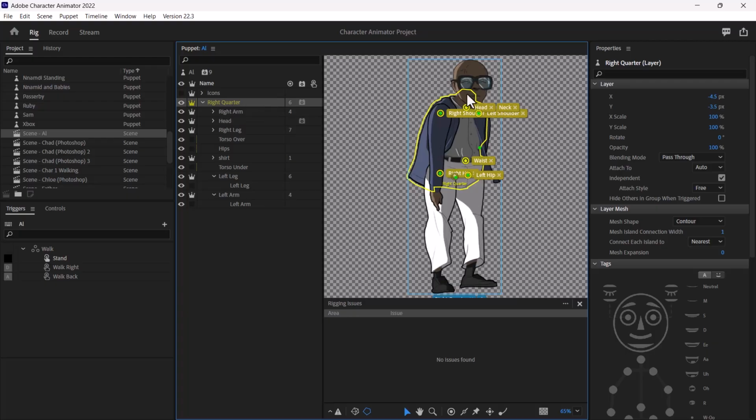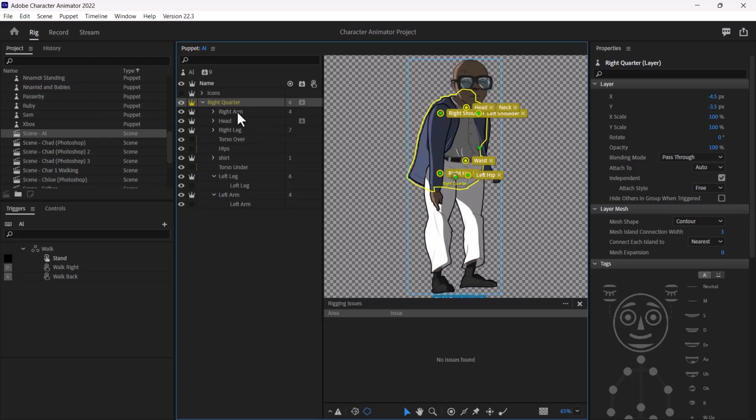So right quarter means the way your character is standing on the right. It's just a name you give. So it can be left quarter, which means the character is going to point in the left direction.